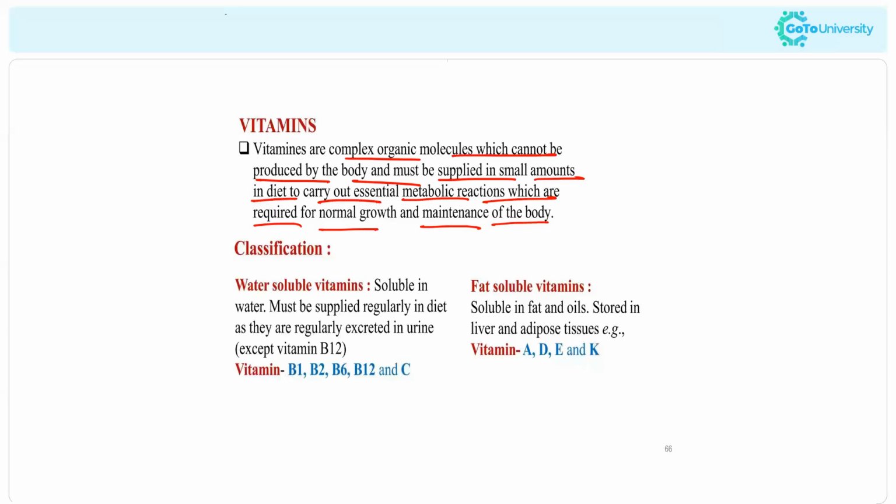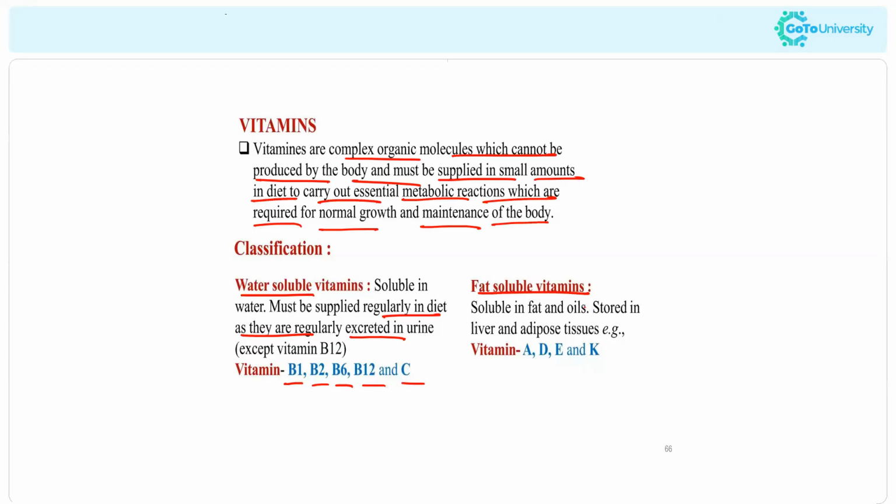Okay, so there are different types. The first one is water soluble vitamins and the other one is fat soluble vitamins. Water soluble vitamins are soluble in water and they are supplied regularly in the diet as they are regularly excreted in urine. So we have to provide a regular supply of these vitamins to our body, and examples include vitamin B1, B2, B6, B12 and C.